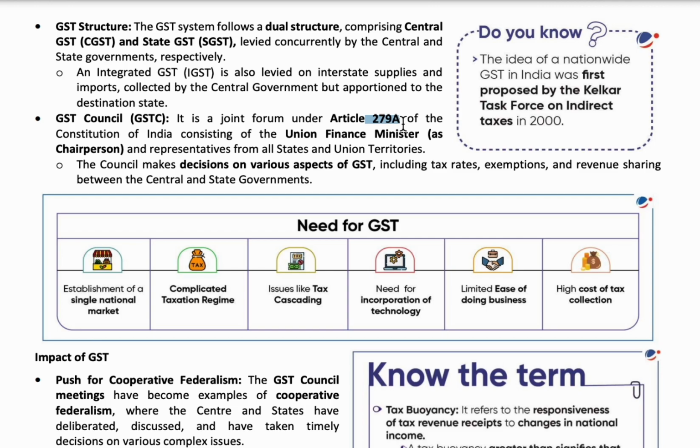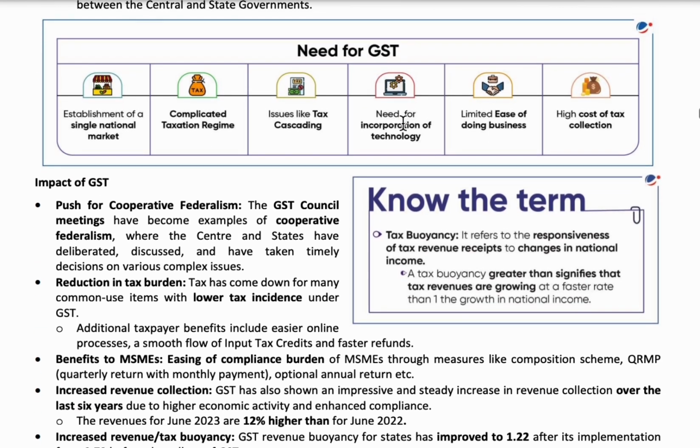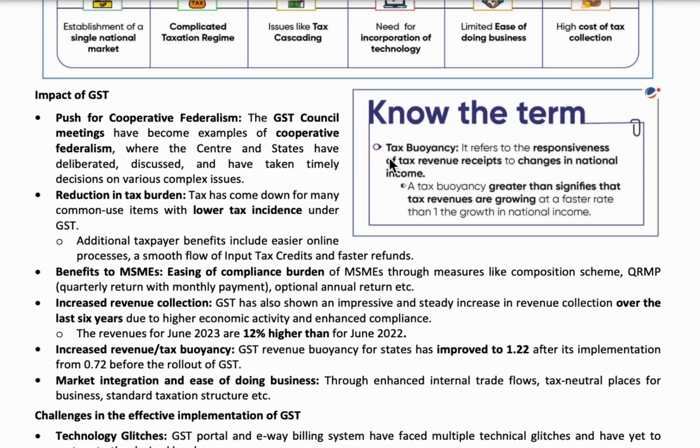One important term to learn in this topic is tax buoyancy. Here the buoyancy is measured based on the tax revenues and GDP. The tax revenues is the tax collected per year, per a period of time. So the tax collected for a period of time is called tax revenues, and GDP.